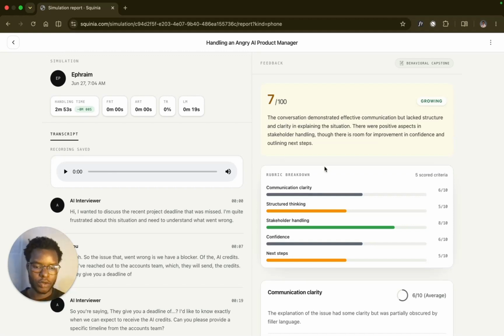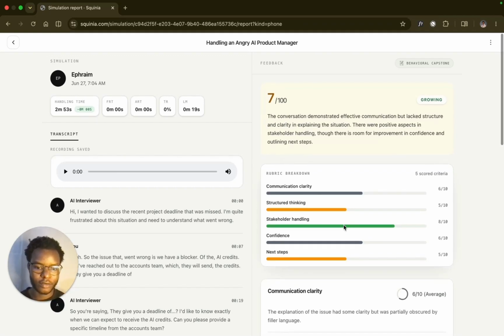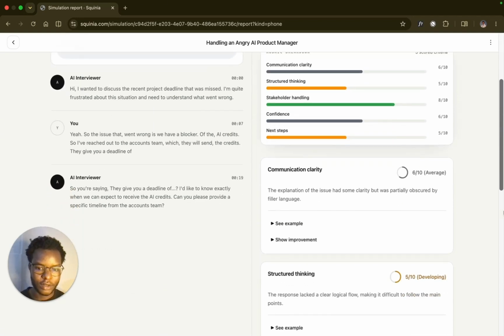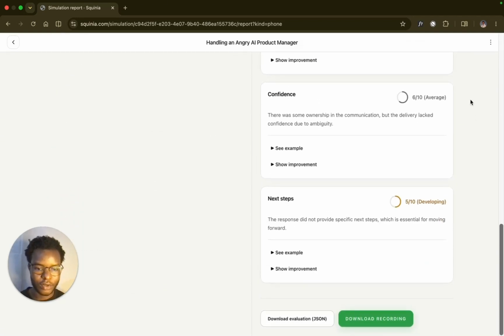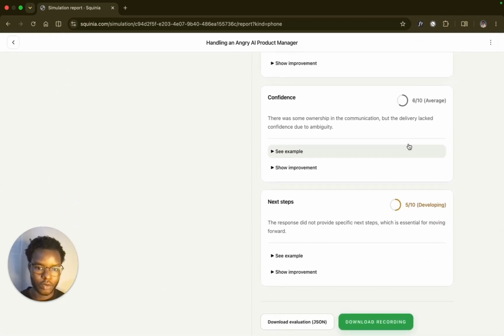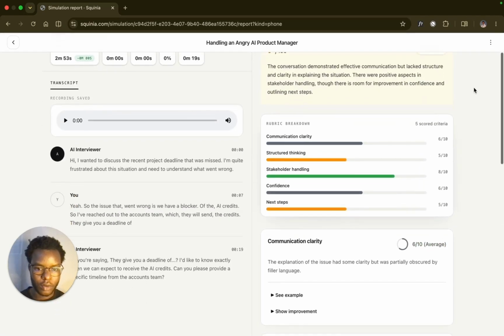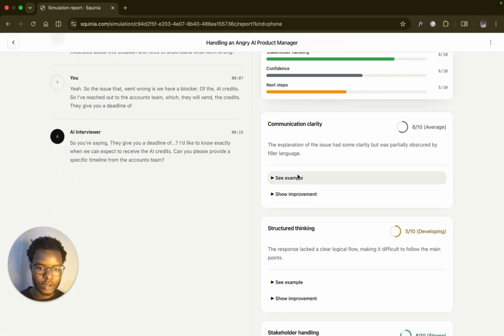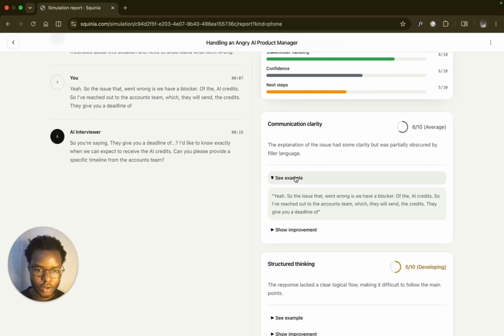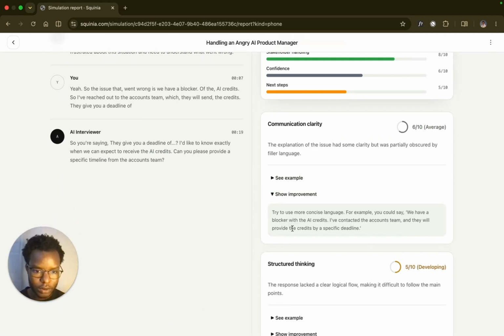So this was actually a poor performance because it was very short. I haven't taken time to explain anything. It's just a simple talk in order to show on a demo how it works. But you see where to improve. I can see these are examples of where I can improve communication clarity. This is what I actually said, and this is what is telling me how to improve it. So try to use more concise language.